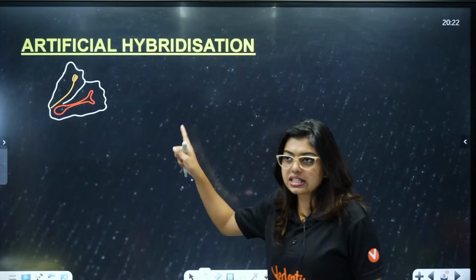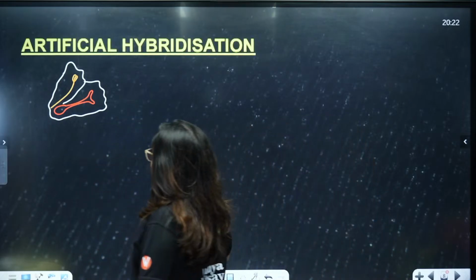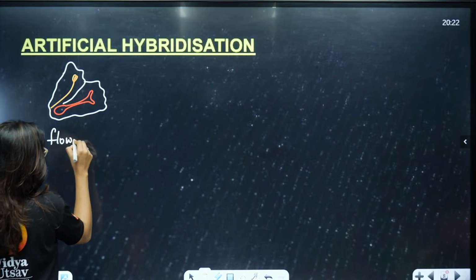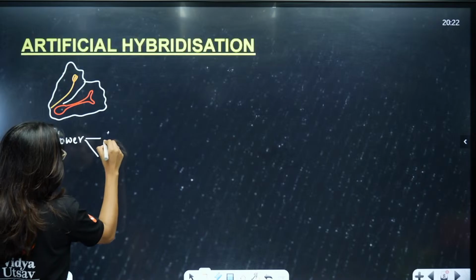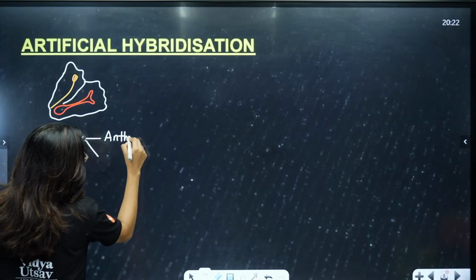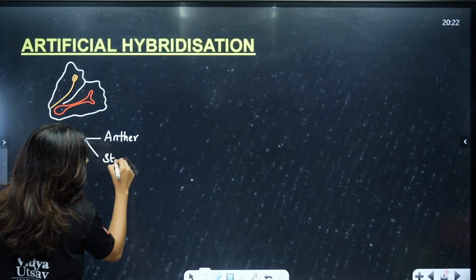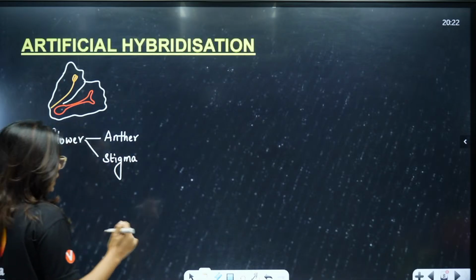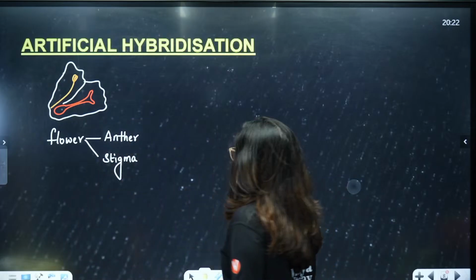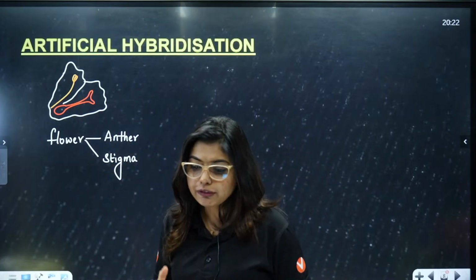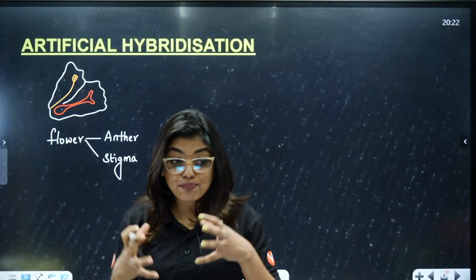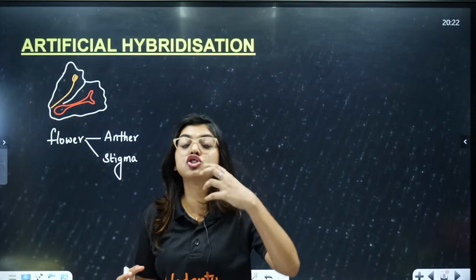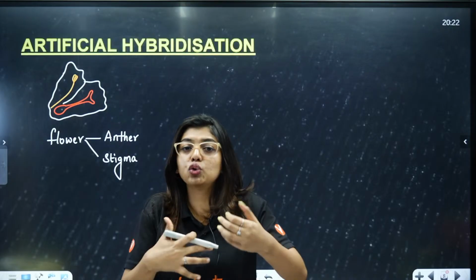Now, students, from this flower, what am I going to do? This is a flower which has both anther and stigma. Artificial hybridization is a process where, if a plant can select which pollen is compatible for it and which is not, then even humans can do that.